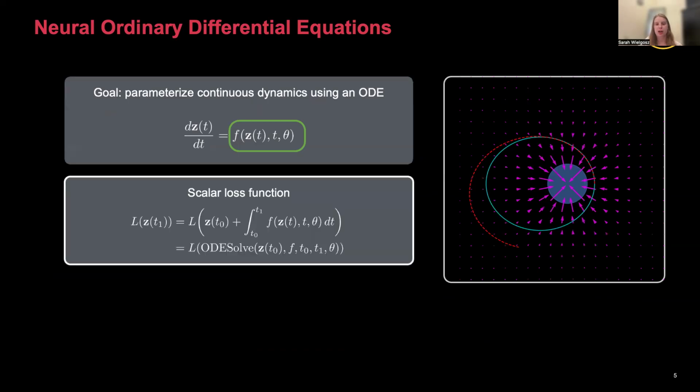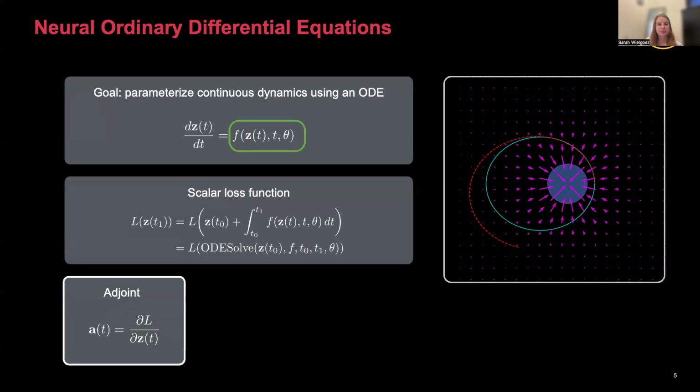And of course, to train our model, we need a loss function. What's really important to note here is that our loss function is a function of the integrated dynamics that are currently known by the model. For example, we might compare the integrated Cartesian state from some initial condition under true versus estimated dynamics.